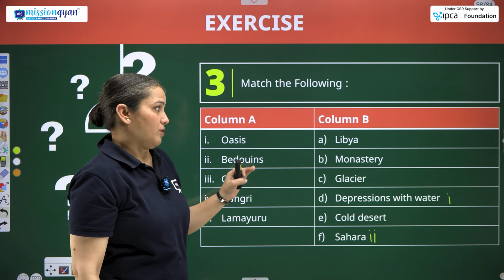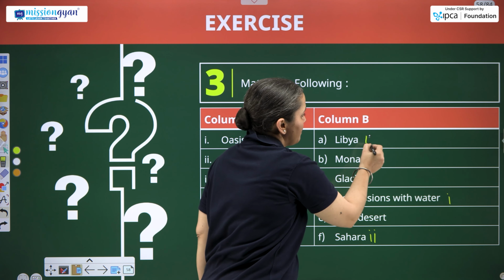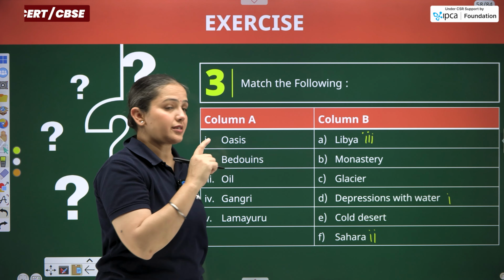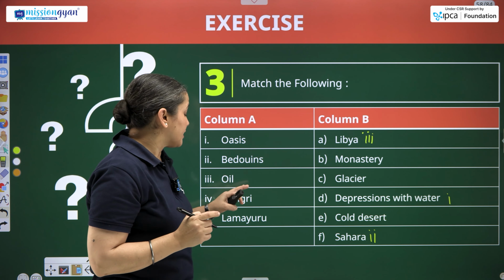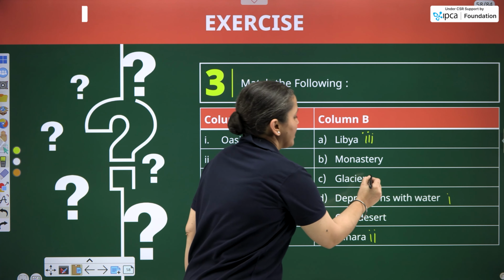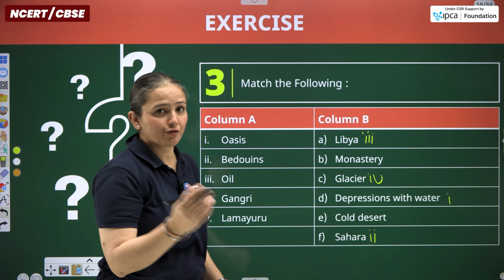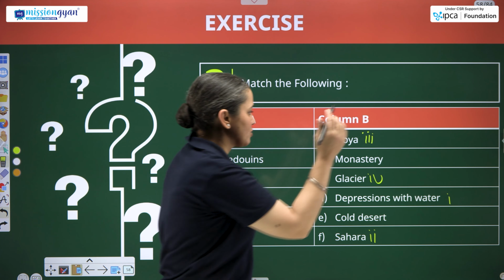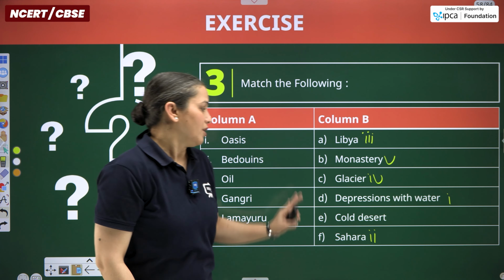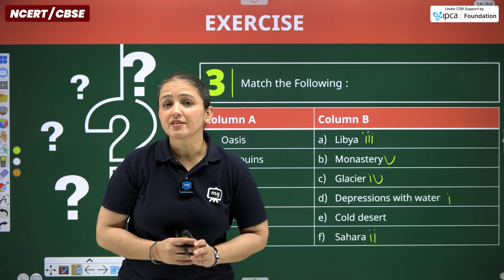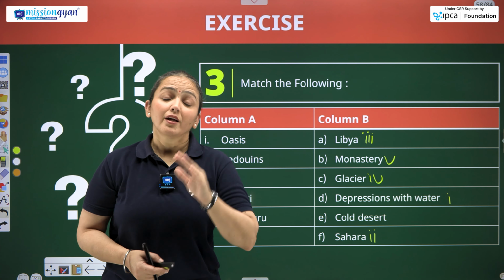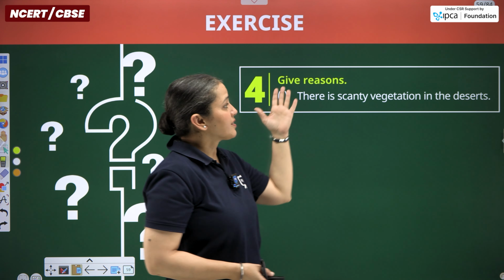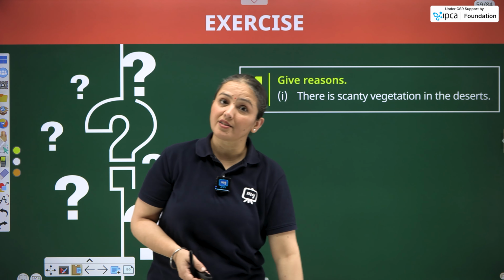Next is oil. Oil is found in Libya, a nation of the Africa continent, and it is in the Sahara Desert itself. Gangotri, now it's a glacier, term used for glacier. Lamayuru, certainly it's a monastery, so our option is monastery. So this was all about the answers of match the following. Now give reasons. So we have the first statement. There is scanty vegetation in the deserts.